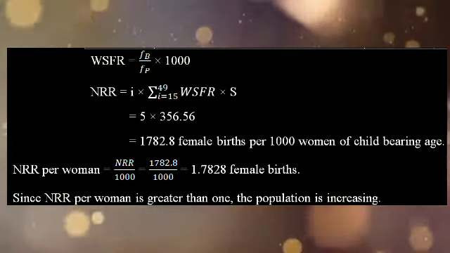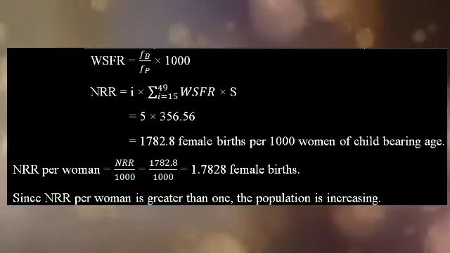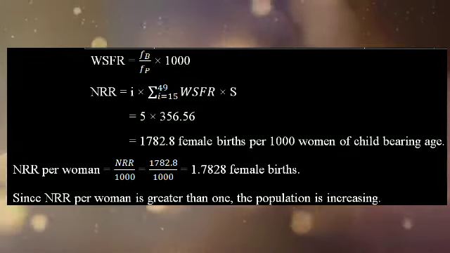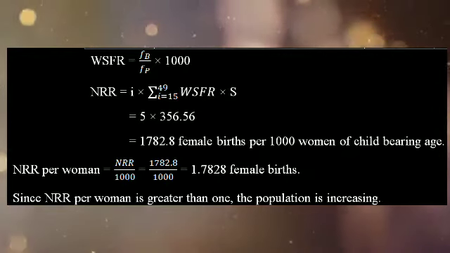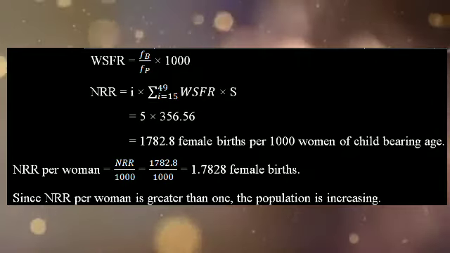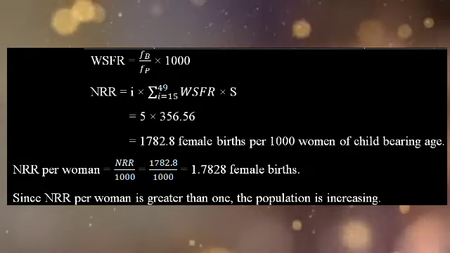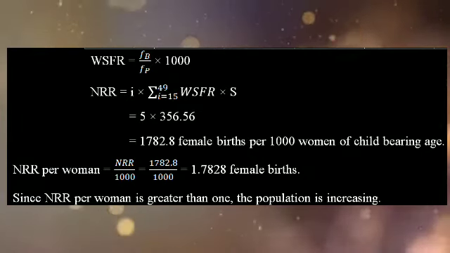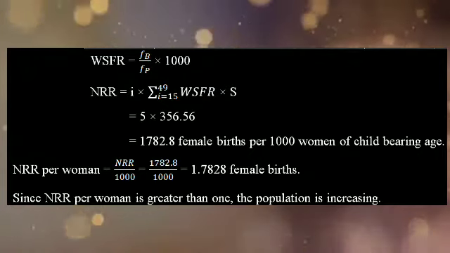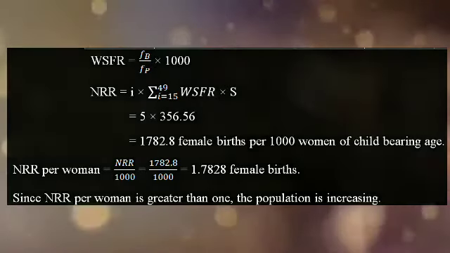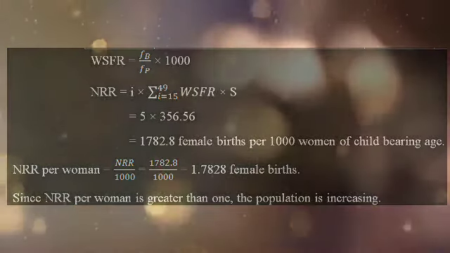Now this value is greater than 1, as we all know that there are 3 possible conclusions. One is when NRR is exactly equal to 1. Next one is when NRR is less than 1. Third one is if NRR is greater than 1. Now in this example, the NRR per woman value is greater than 1. So since NRR per woman is greater than 1, the population is increasing.